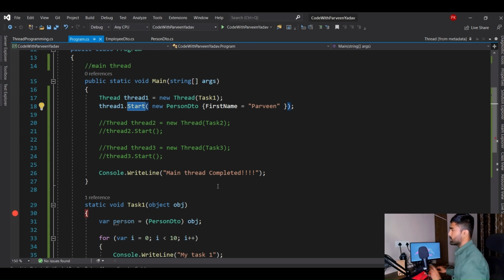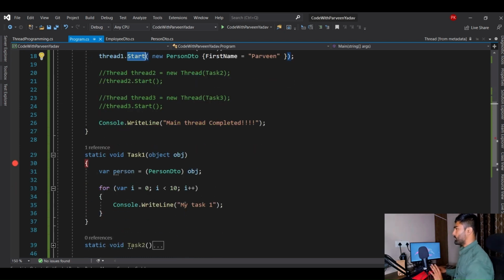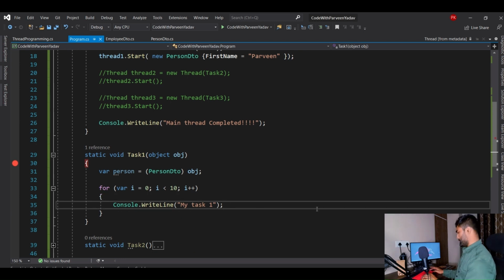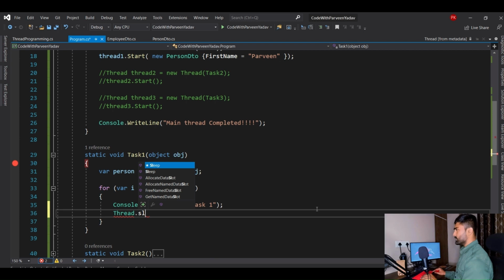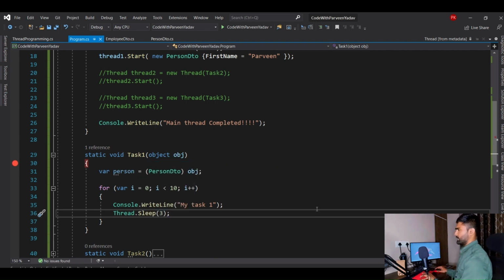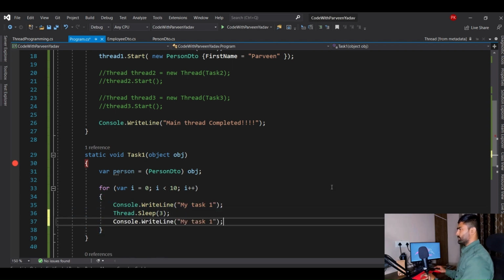Okay, now let's use thread dot sleep. What I will do here is thread dot sleep, and I want to sleep for, let's say, 3 seconds. Actually, I'm going to sleep for 3 milliseconds.